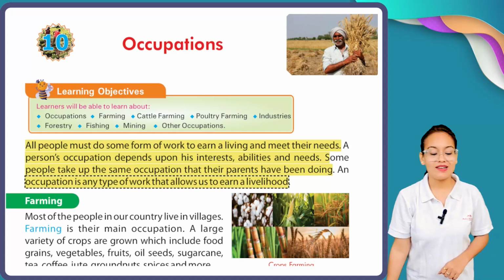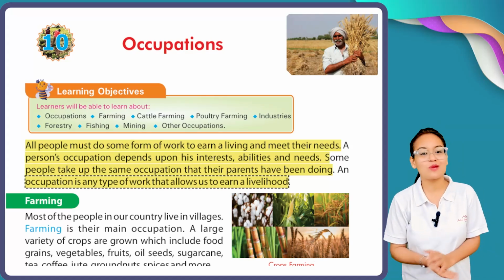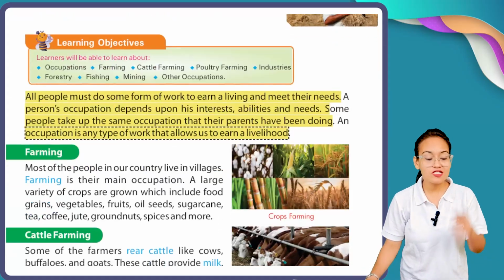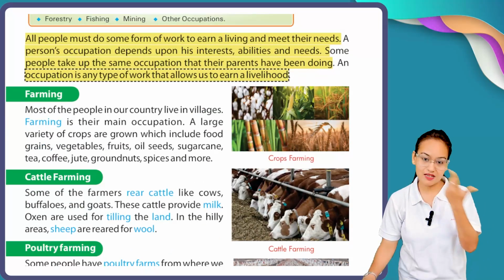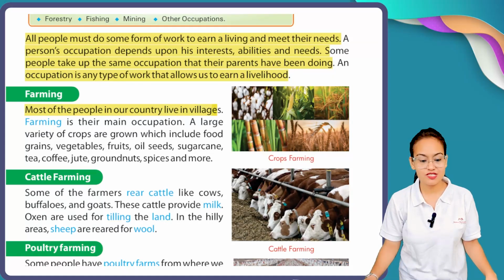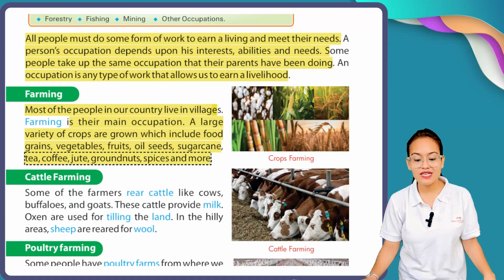So let's start the chapter, and in this chapter we are going to see different types of occupation. The first type of occupation is farming. Now what is the meaning of farming? Most of the people in our country live in villages. Farming is the main occupation. A large variety of crops are grown, which include food grains, vegetables, fruits, oil seeds, sugarcane, tea, coffee, jute, groundnut, spices and more.